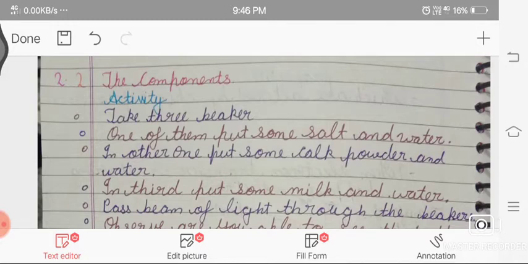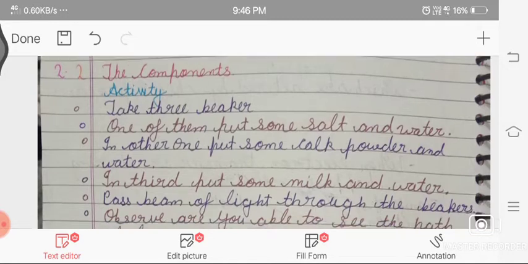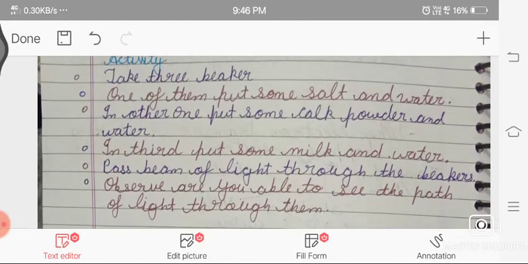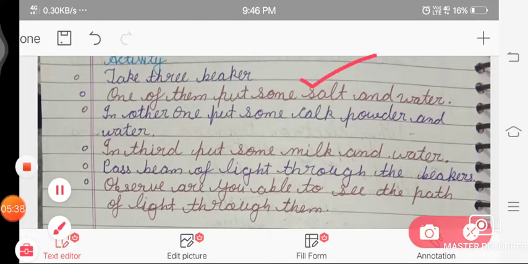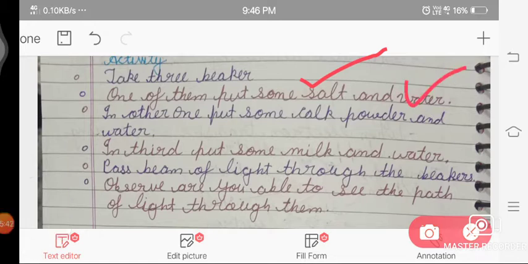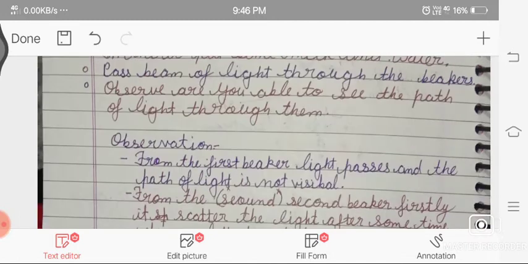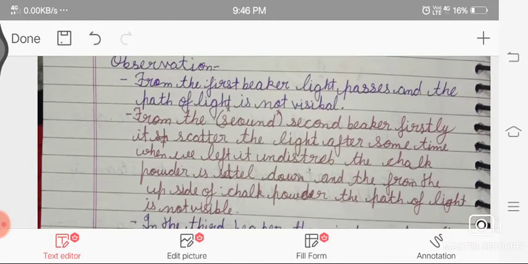Now we do an activity through which we understand the components. Take three beakers. In one put salt and water, in another put some chalk powder, and in the third put milk and water. Pass a beam of light through the beakers. What will we observe?